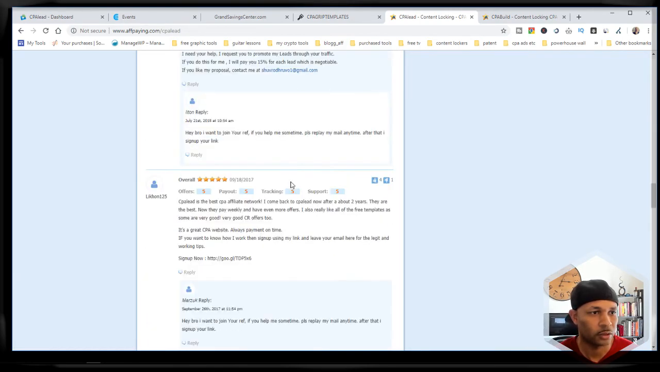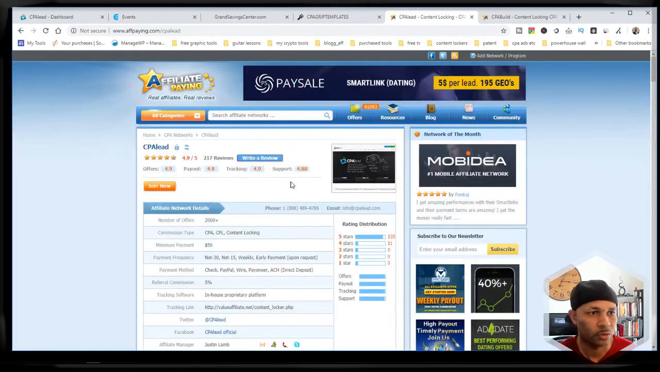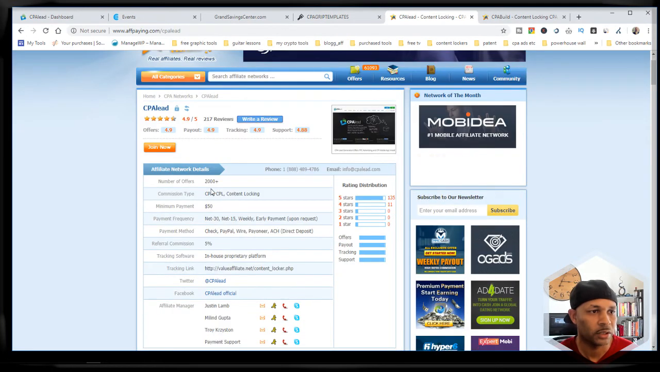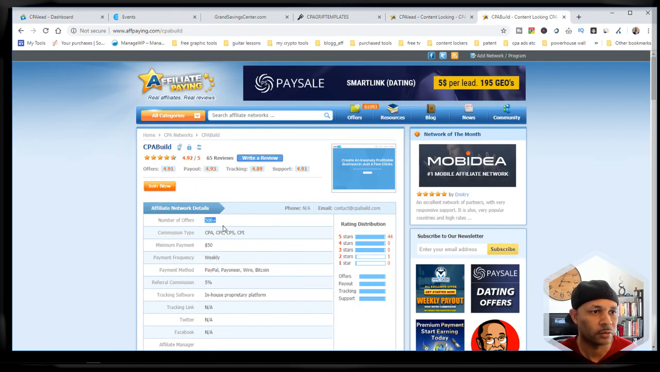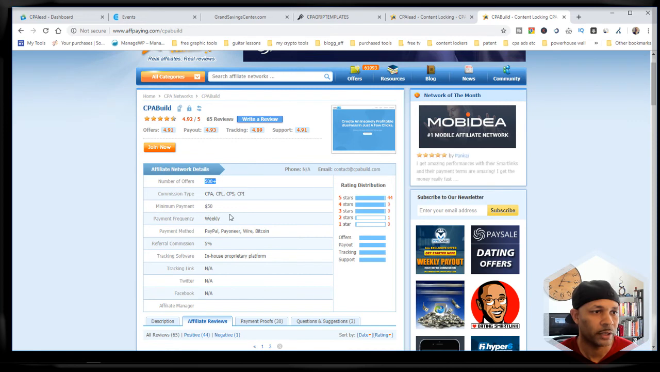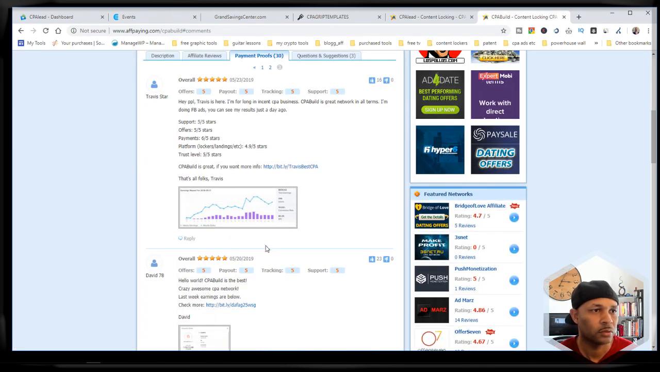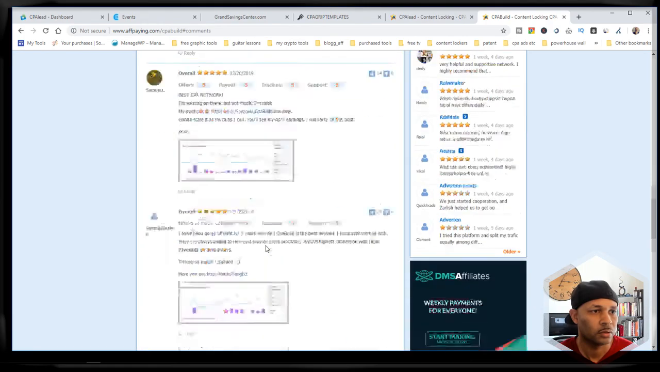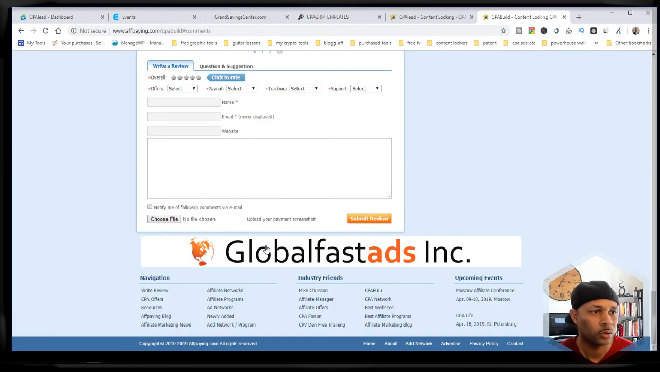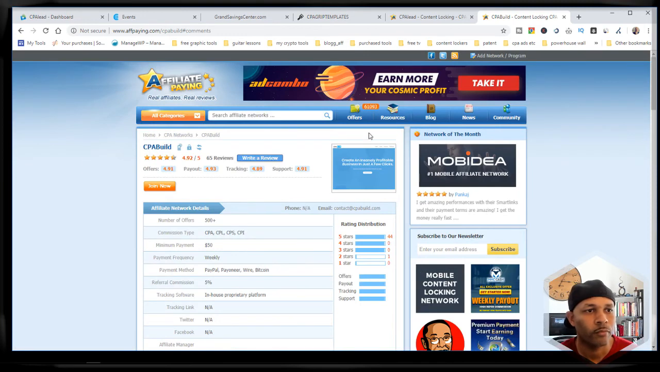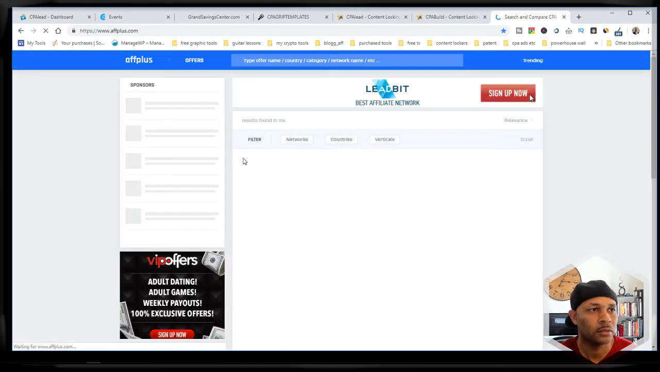If you're going to come to this website, I would just look at the data and compare. It does tell you the basic stats. Like they have 2,000 plus offers. If I look at CPA Build, they're saying it's 500 plus, minimum payout weekly. It tells you the payment method, and people actually can put payment proofs. So that's a good thing. Yeah, go to this website and you can learn a lot.